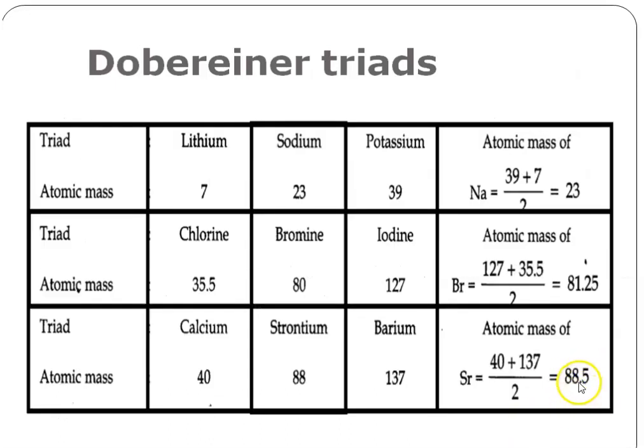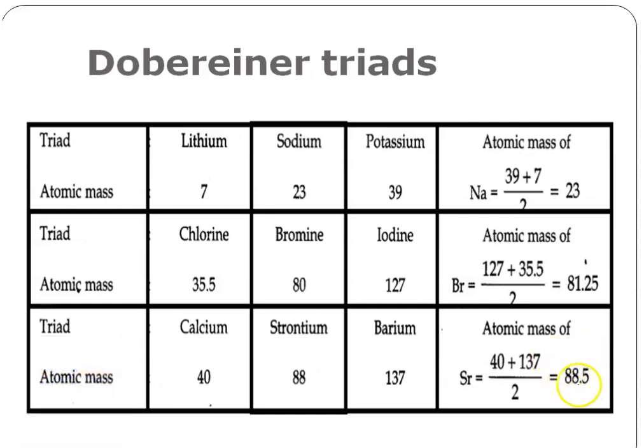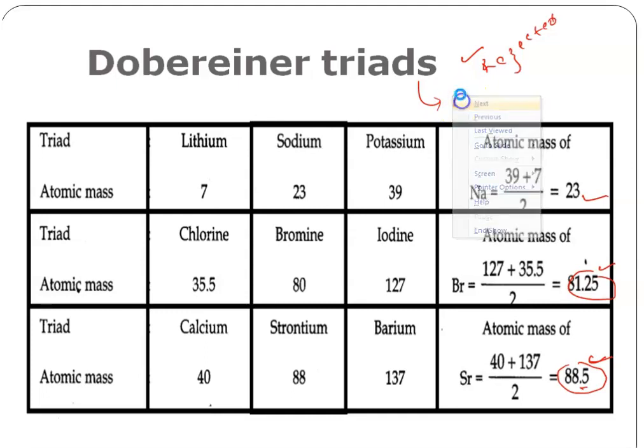So in the first case we got the exact value, in the second case we got some difference, and here also some difference. But if we do it for higher atomic mass elements, we started getting a very high difference, hence the law got rejected. This law got rejected because it applied for the initial 3 triads only.